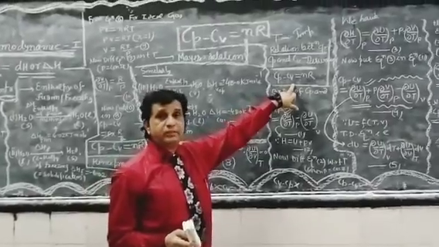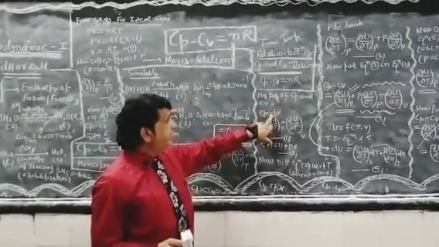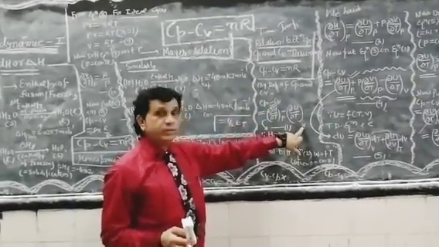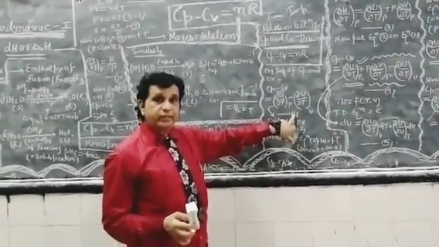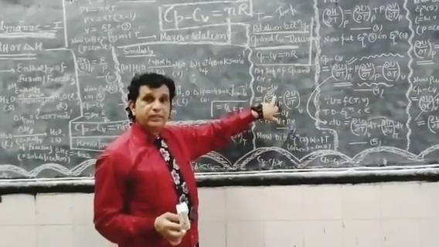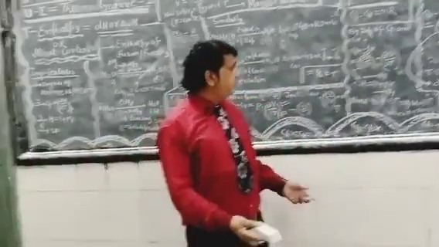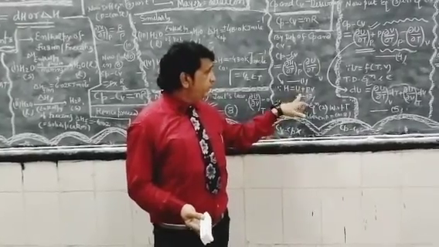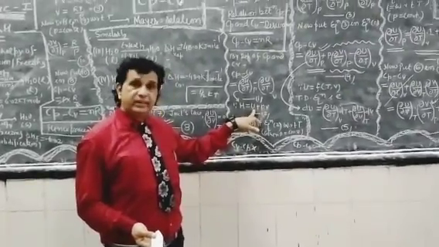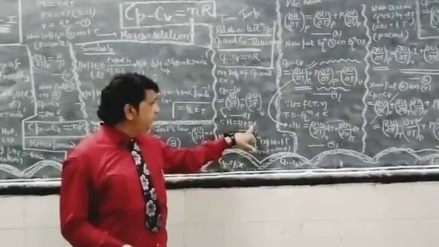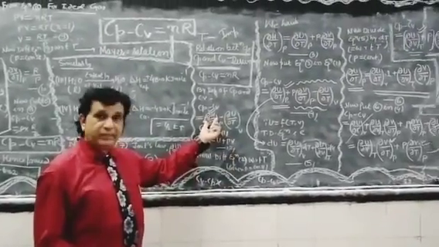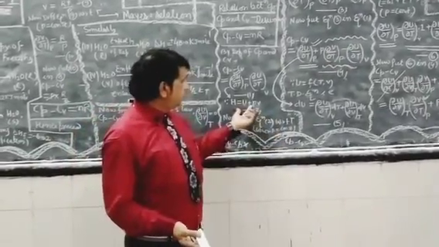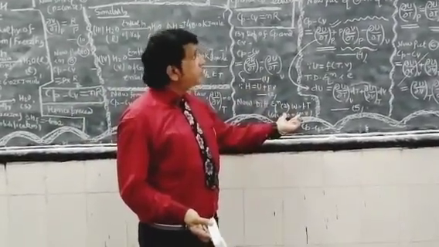Now let us derive Cp minus Cv is equal to nR. By definition, Cp is equal to (∂H/∂T) at constant P, and Cv is equal to (∂U/∂T) at constant V. Say equation number 1. By the definition of enthalpy, which we defined yesterday, enthalpy is the sum of internal energy and PV: H = U + PV. This is equation number 2. Now differentiate equation number 2 with respect to T, when P is constant.